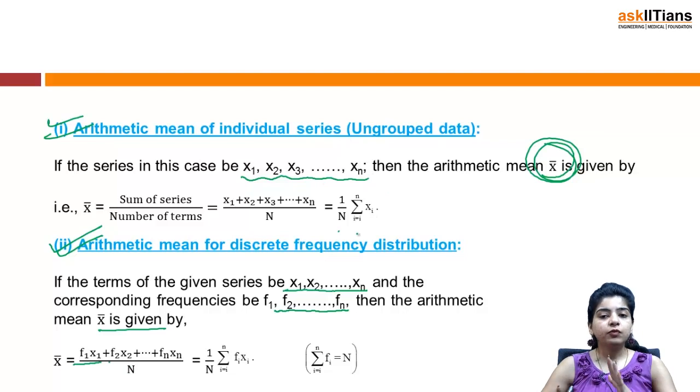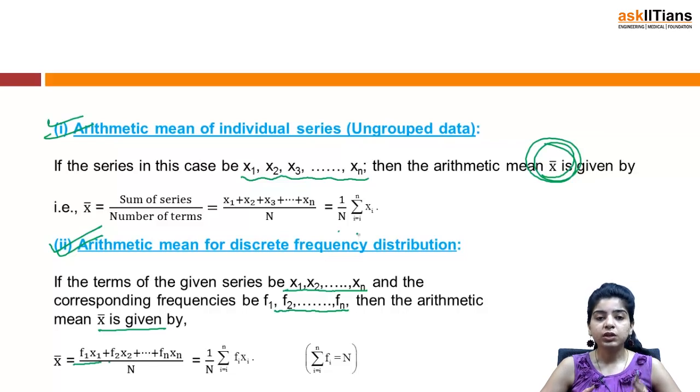So first of all, you should be able to figure out whether the given data in the question is in the form of raw data, or a discrete frequency distribution, or a continuous frequency distribution. In case of discrete, the formula is x bar is sigma fi xi divided by n.